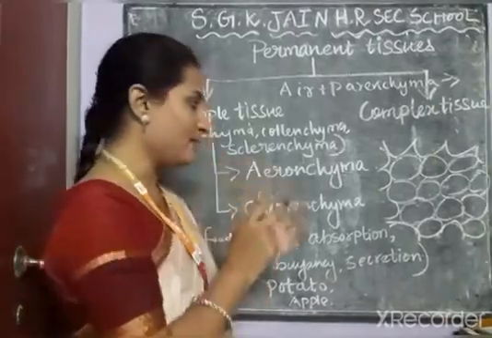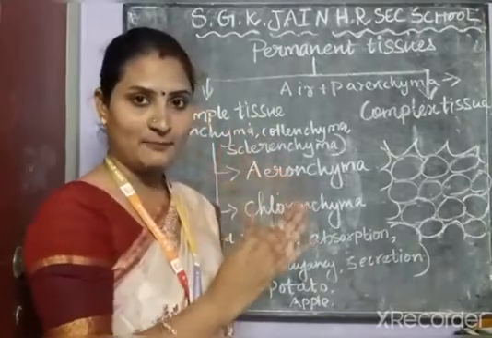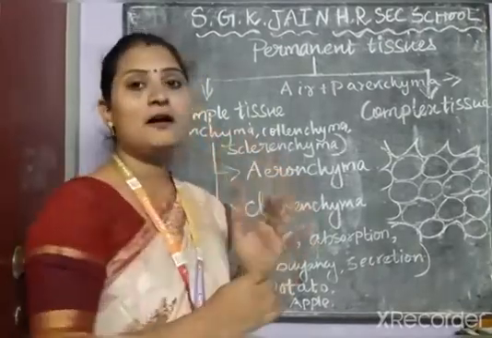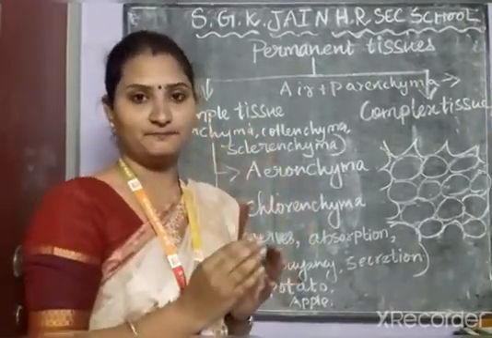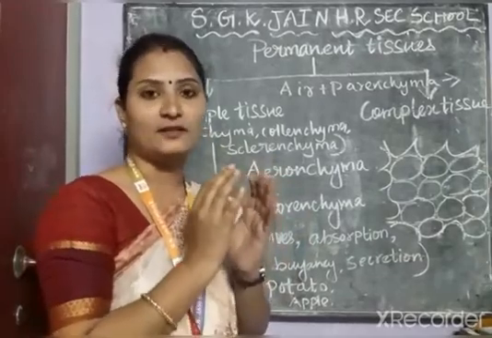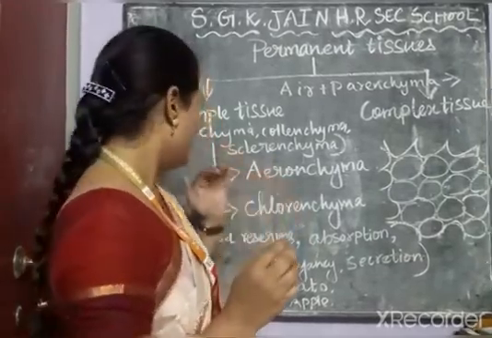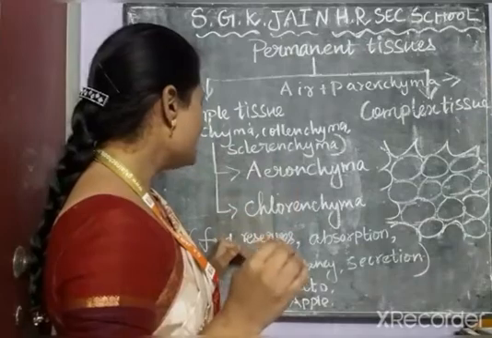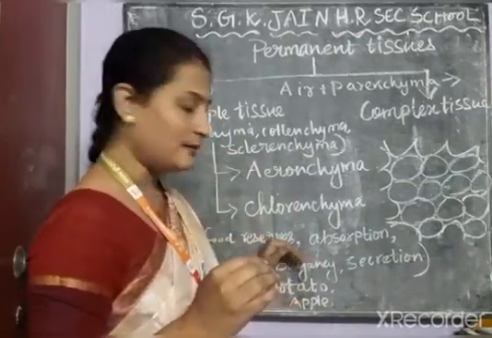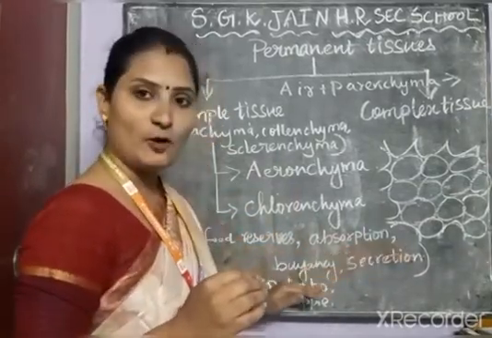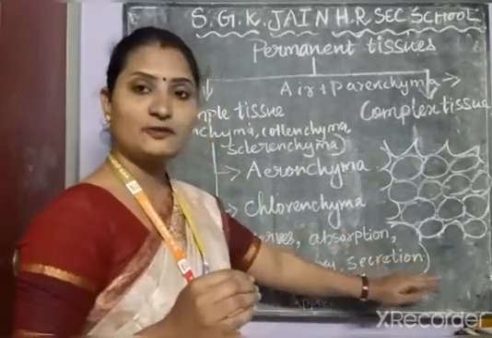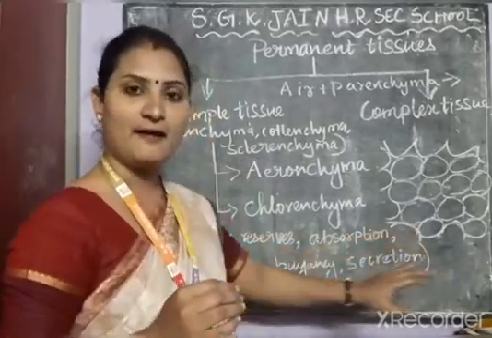So in these plants, the parenchyma may store water. They act as water storage, and also as food reservoirs, and for absorption, buoyancy, and secretion. These are the functions of the parenchyma.